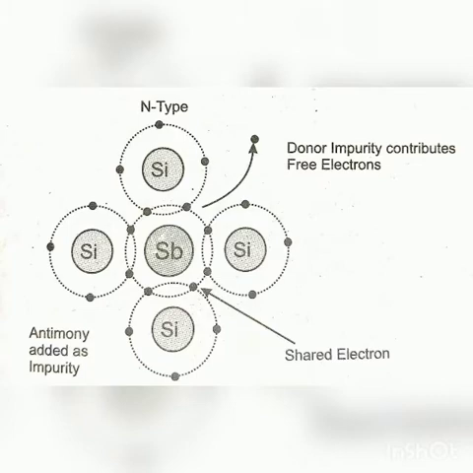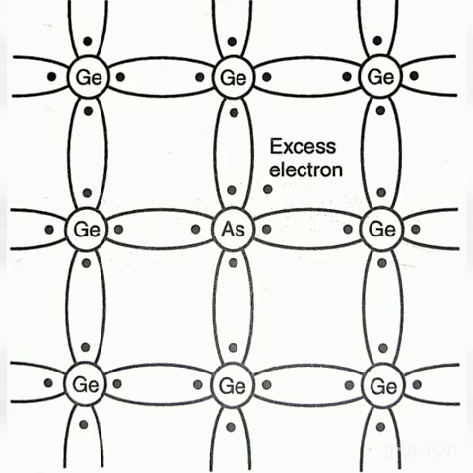Now, 4 of them will form covalent bonds with silicon or germanium atoms. Therefore, one extra electron becomes a free electron here. Since this electron is far away from the nucleus and is free from covalent bonds, it is available as a conduction band electron for carrying the current.